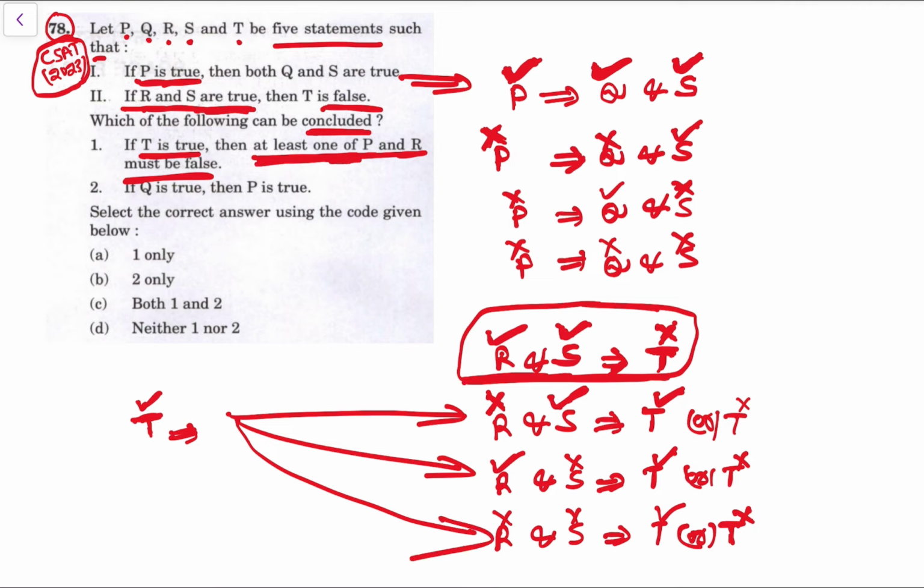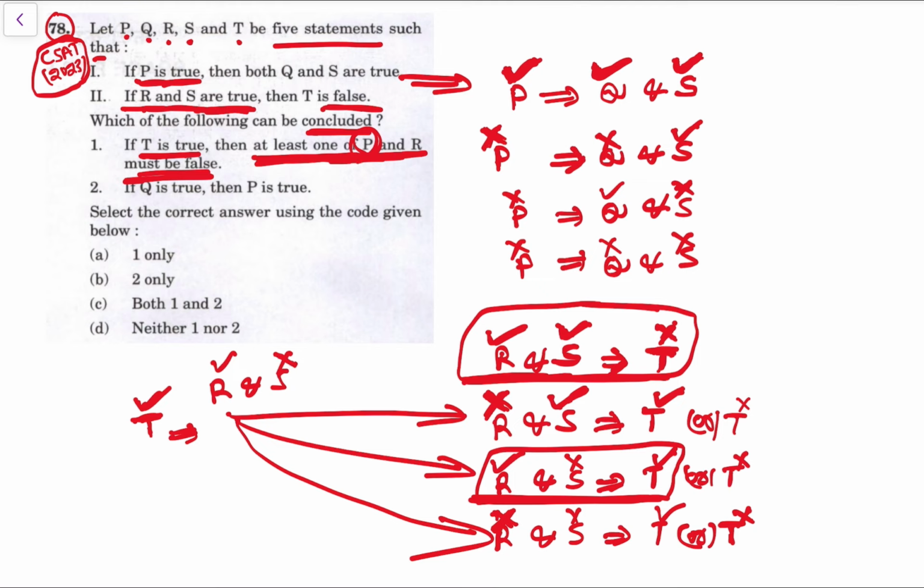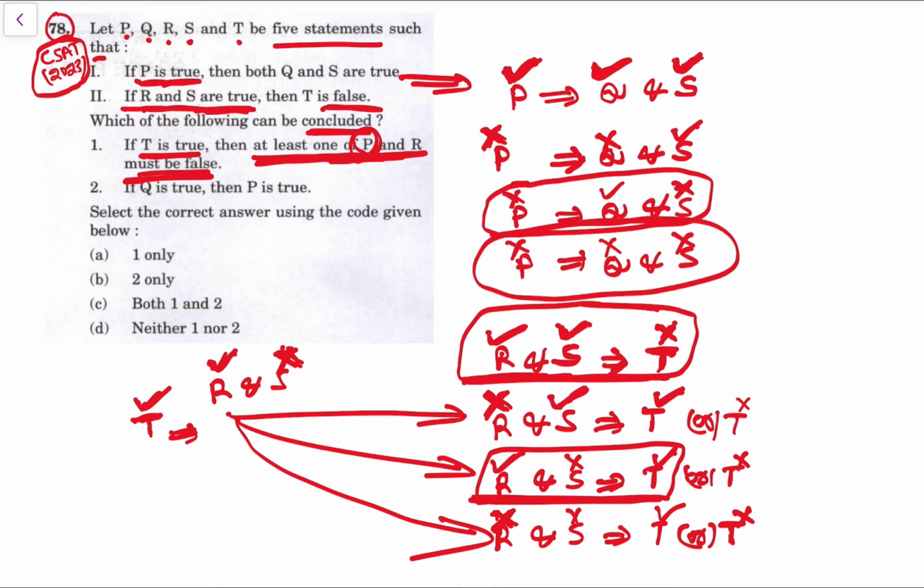So now, at least one of P and R must be false. See, R is false here, so R is false. And here R is true and S is false, so then T is true. Now let's take P's reference. If S is false and R is true, then P would be false. If S is false, P would be false.